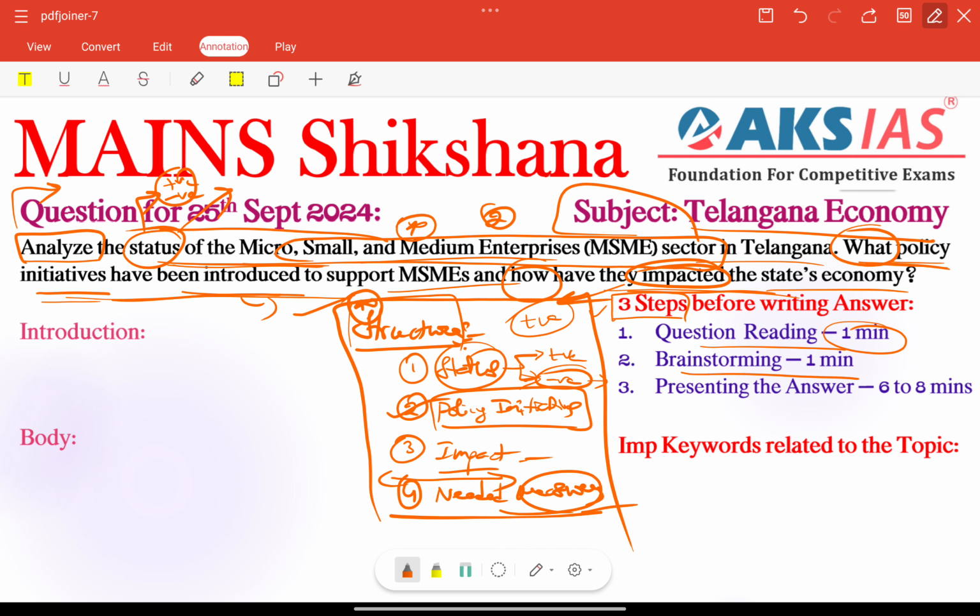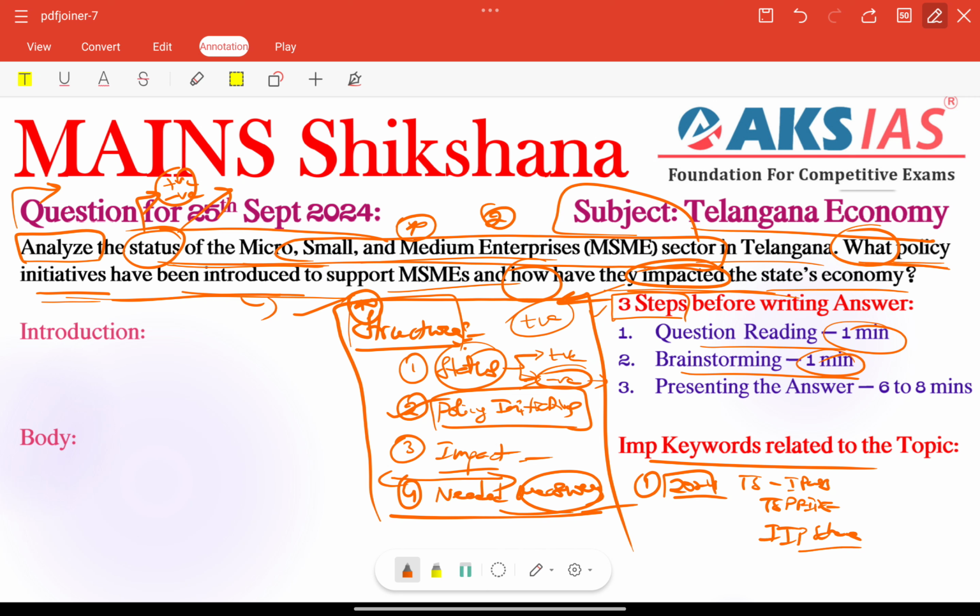Next, brainstorming. Within 1 minute, important keywords need to be recalled. First, we need to focus on providing some policies. We need to provide our recent 2024 policy, and previously we also have many important initiatives by our Telangana government. We have TS-iPASS and also TS-PRIDE. These initiatives need to be included. And also we have the Incentives for Industrial Promotion scheme, the IIP scheme.